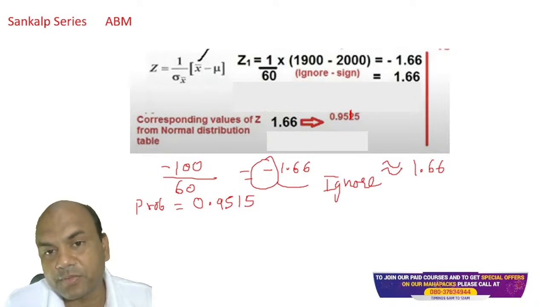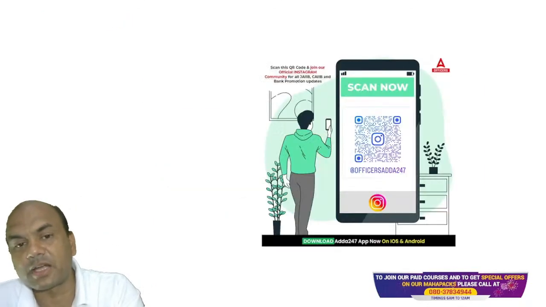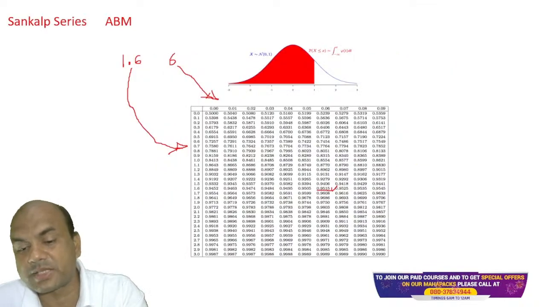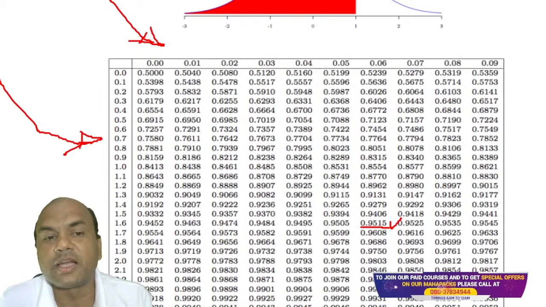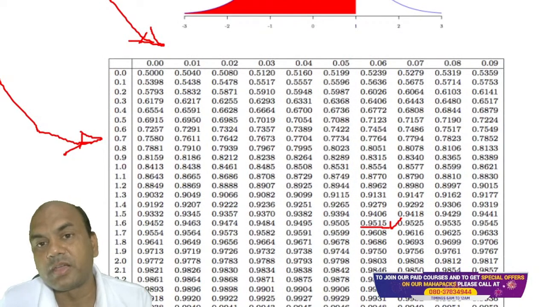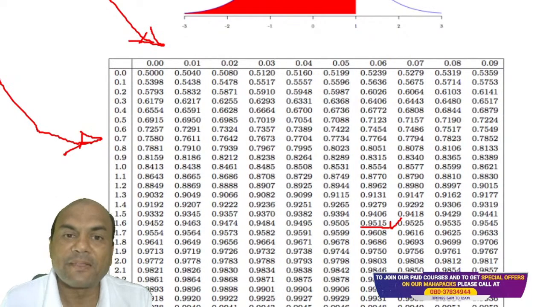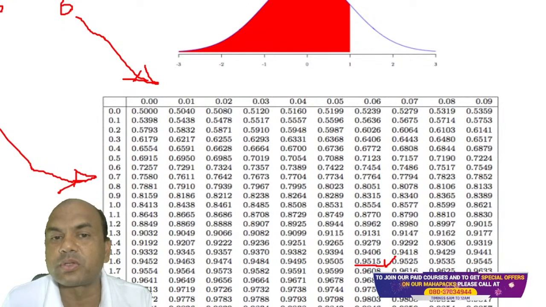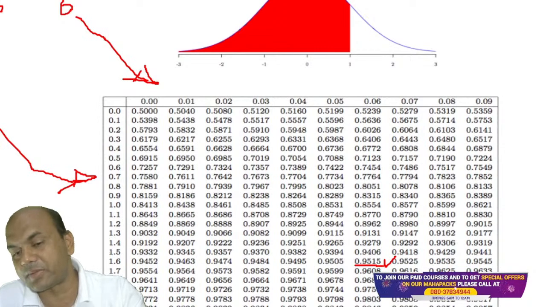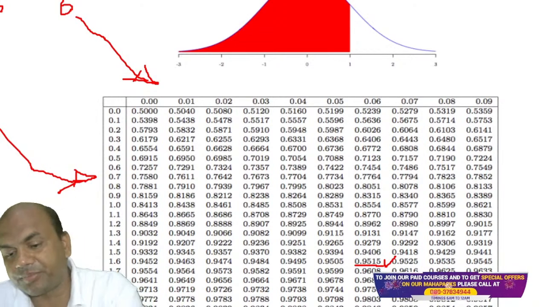But there are two types of tables, remember. 0.9515 is your answer for probability. Some tables start from 0.00 and some tables start from 0.5. You check in the exam which type of table is given. So when I say 0.9515, it starts from here and goes up to here. So this is your required probability that it will be below this 1900.